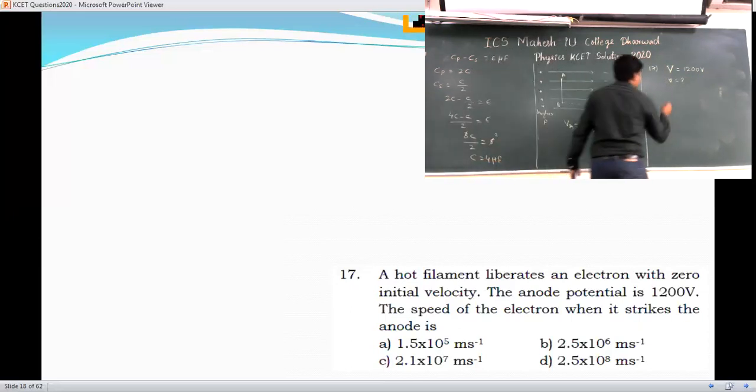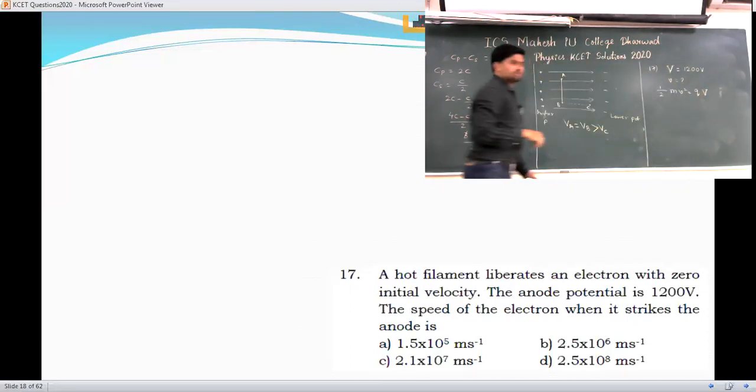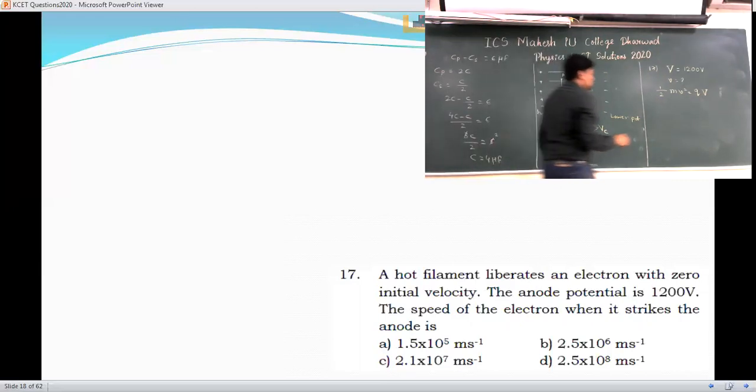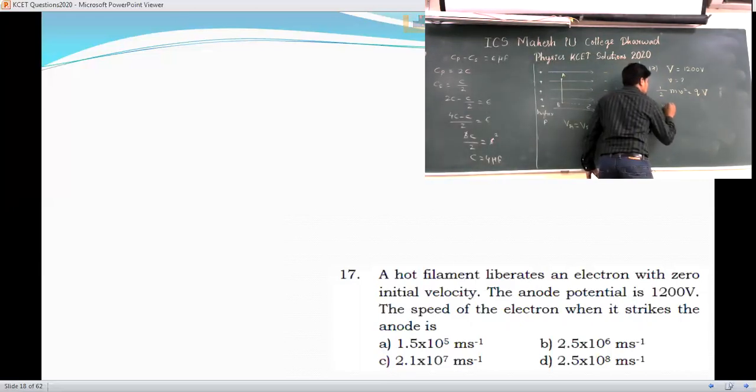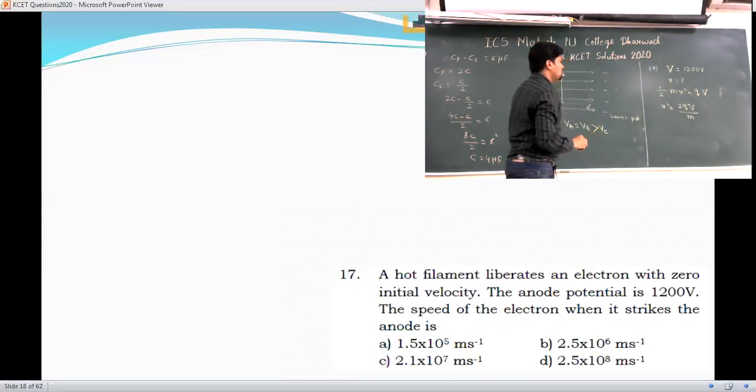Which formula will you use here? Half mv square is equal to qV. This is the formula we can use here. Now v square is equal to 2qV divided by m.